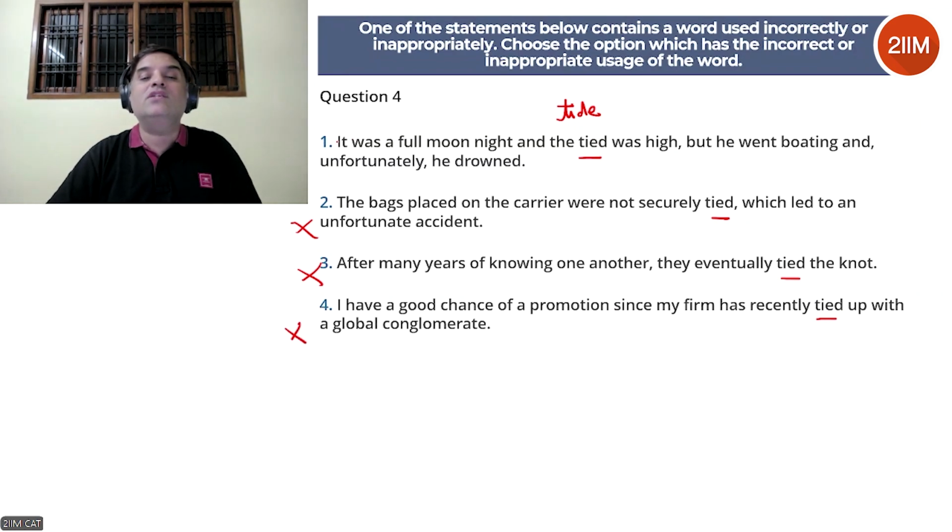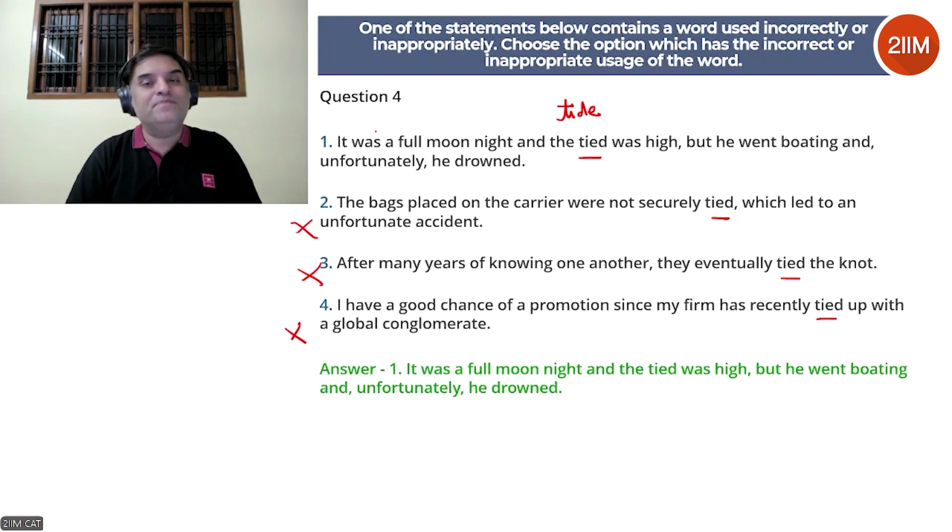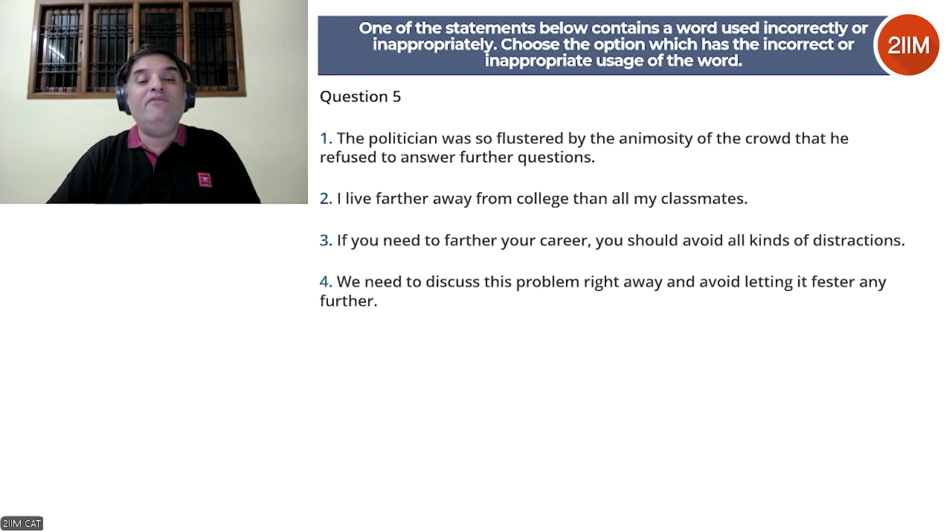The answer is 1 because it should be TIDE. Okay, let's look at question 5. The politician was so flustered by the animosity of the crowd that he refused to answer further questions. Let's look at the common word. I lived farther away. So we have further and farther. Here you have farther and here you have further.